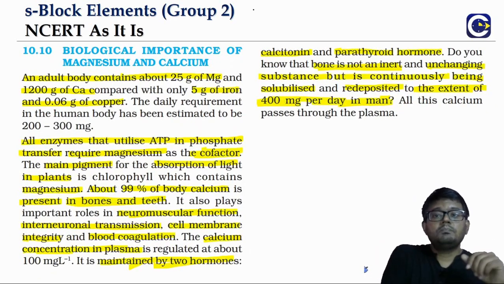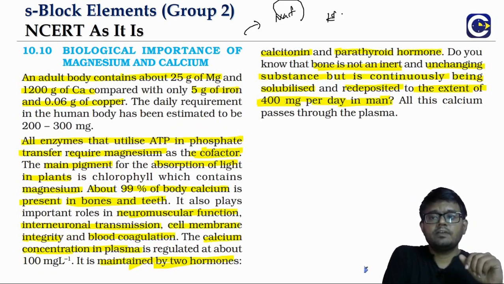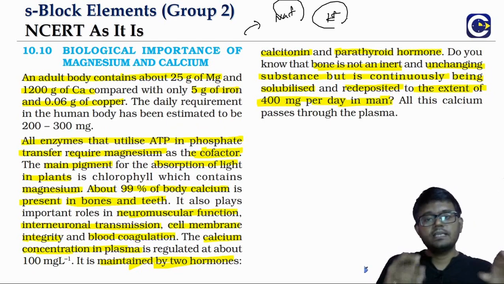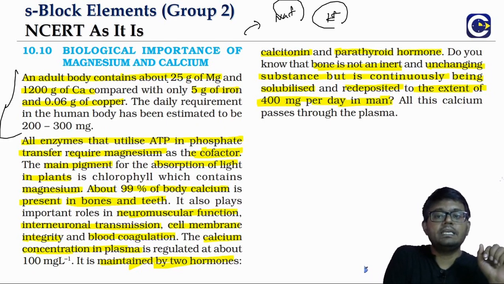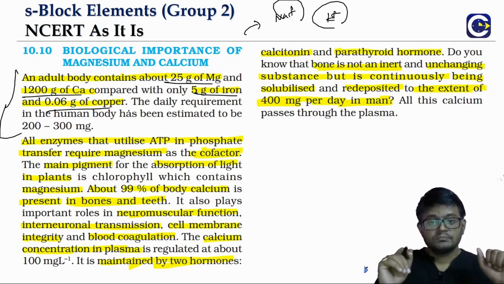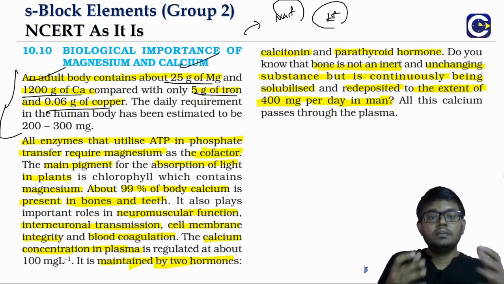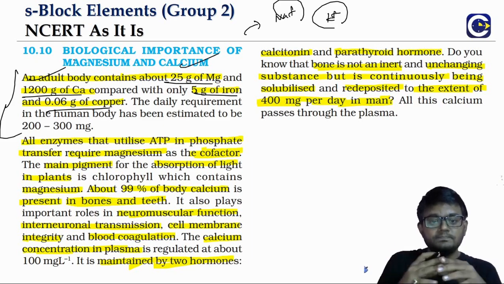The biological importance of group 2 elements. In group 1 we said sodium ions and potassium ions are very much required for biological activity. Just like that, in group 2 we have magnesium and calcium. Our adult body will require around 25 grams of magnesium and 1200 grams of calcium, because calcium is the main part of our bones as well as the teeth.